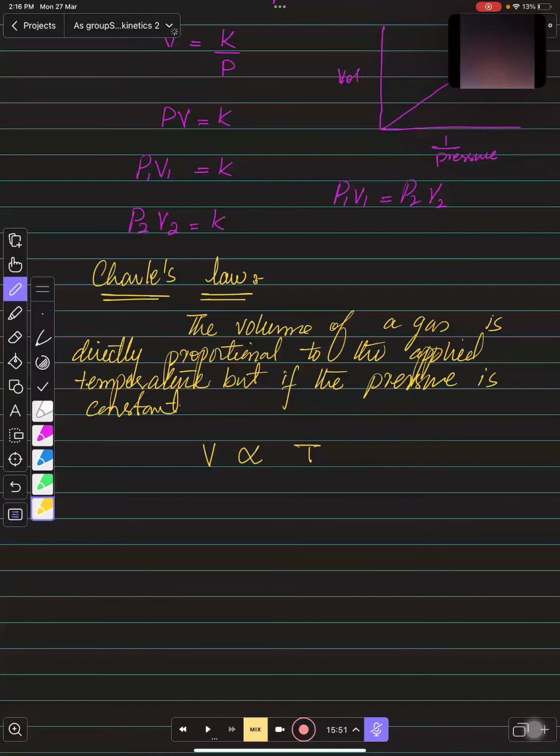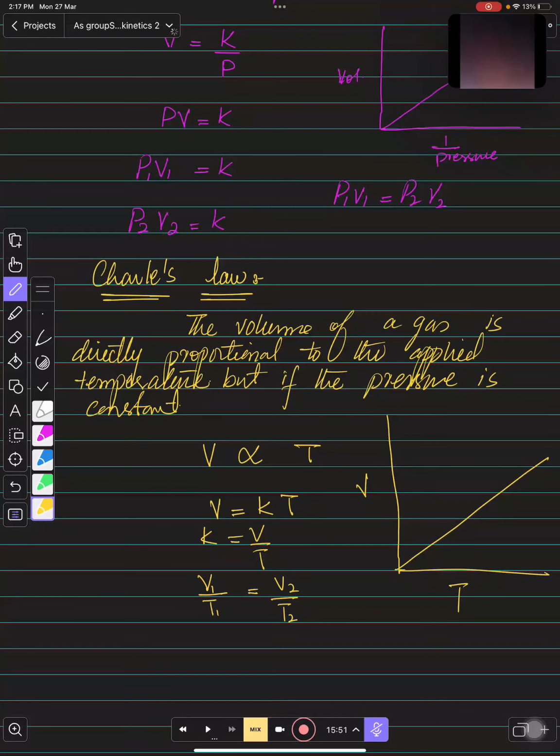तो इट वुड बी लाइक वॉल्यूम ऑफ द गैस इज डायरेक्टली प्रोपोर्शनल टू टेम्परेचर। आप टेम्परेचर बढ़ाते जाओगे वॉल्यूम बढ़ता जाएगा, और जब टेम्परेचर कम करते रहोगे तो वॉल्यूम कम होता रहेगा। And when we remove the proportionality sign, there will be the constant over here, and the constant would be V over T. And again, it is V1 T1 is equals to V2 T2. If you change the temperature, the volume would be changed, constant remains same. And what is the graph about this? Same again. This is volume versus temperature. So when you increase temperature, the volume would be increased. All right, बच्चों.